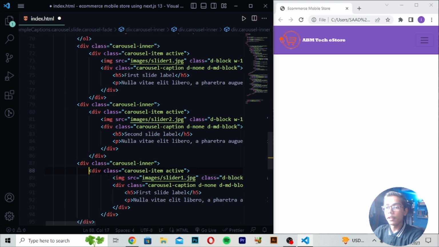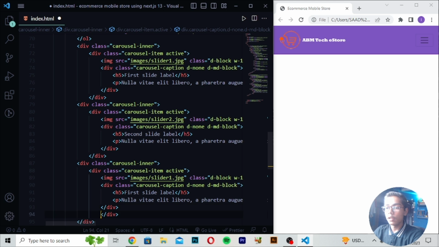Then I will be moving at the back, and then here you have to now just make this. And here when you just written this, here you have to just write here third. So here I will be now moving here, and then I will be just writing here slider3.